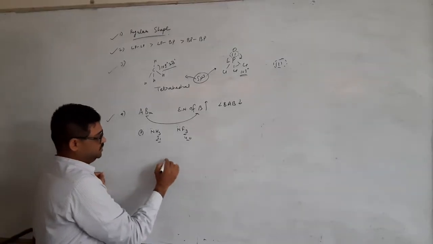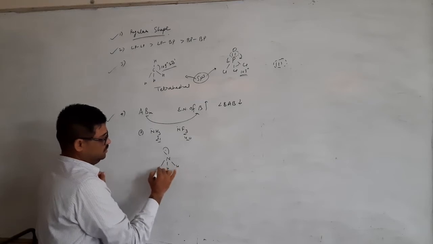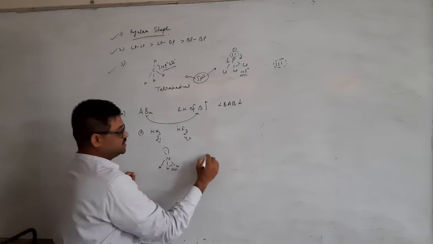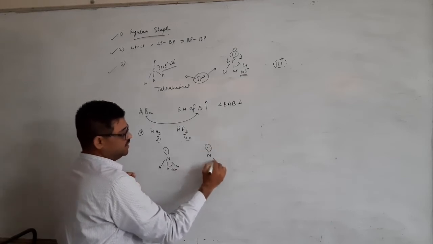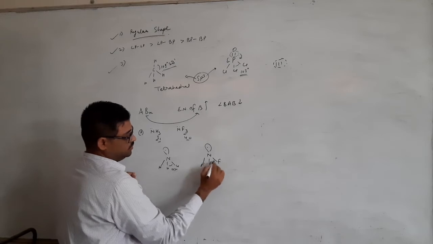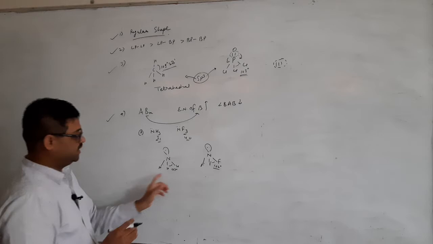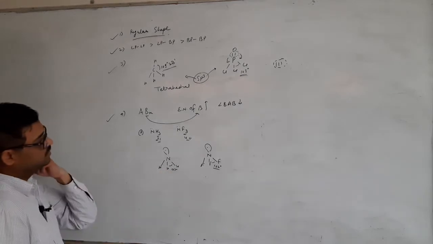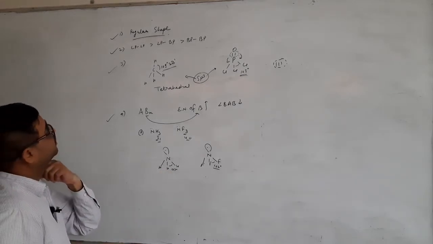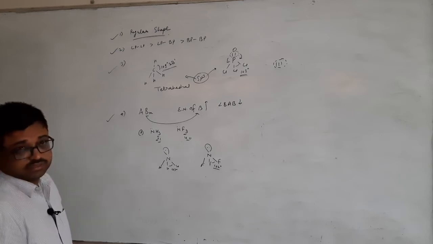What happens? The angle is 107 degree, as we discussed in the previous lecture. In NF3, the angle is approx 102 degree. So the angle is less. Clear? But the question is coming, why? So I have to explain this.